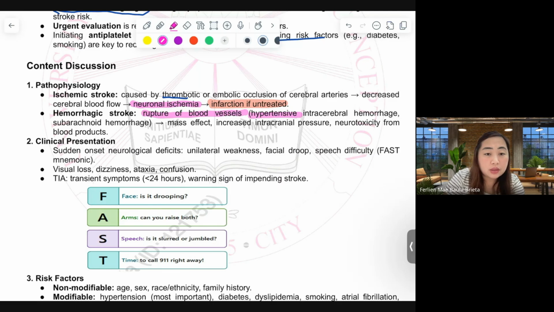This leads to mass effect, increased intracranial pressure, and neurotoxicity from blood products. As mentioned, 85% of strokes are ischemic and the rest are hemorrhagic.